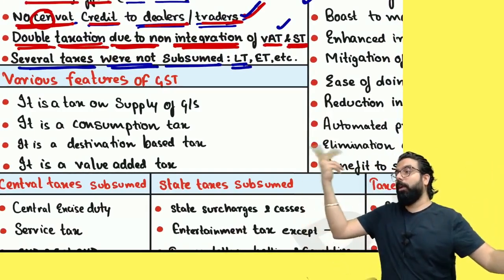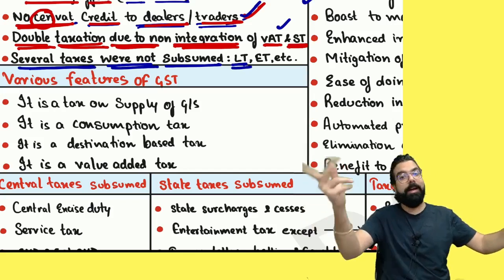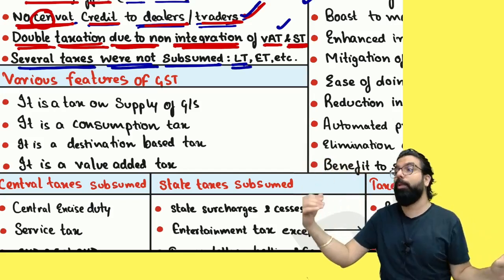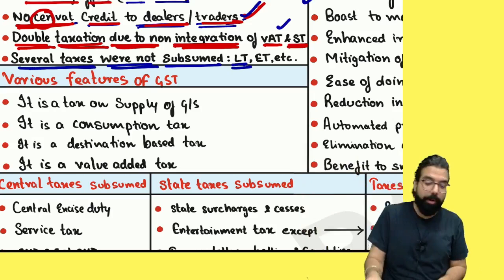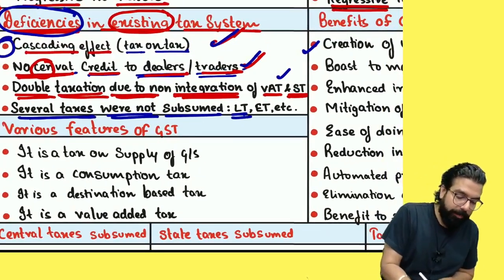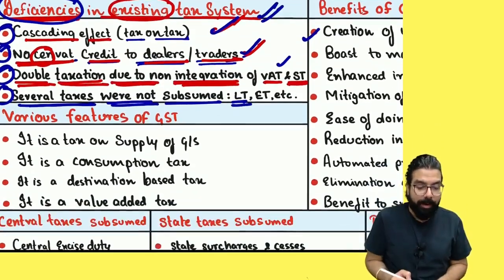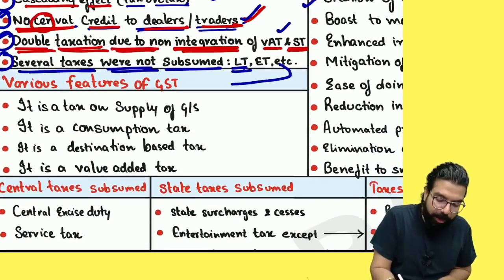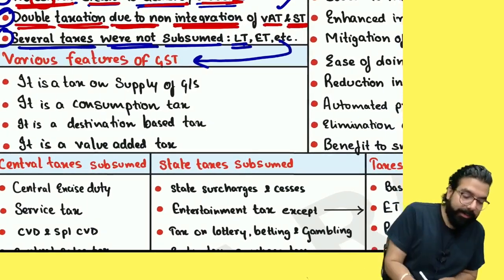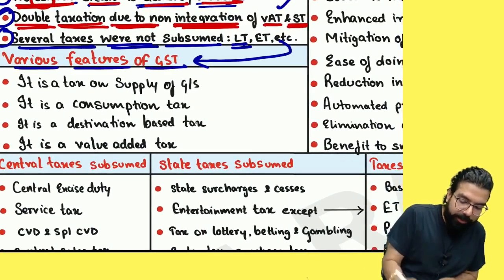Someone is starting state excise duty, central excise duty, VAT, and CST also used to be there. Luxury tax used to be there. So the government was levying so many taxes, which was a bigger problem in the earlier tax system. And these were the problems which were there. To solve this problem, what did they get? Let's understand the various features of GST.